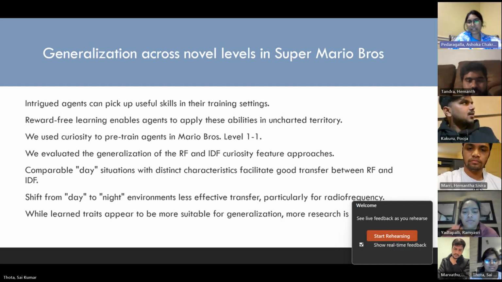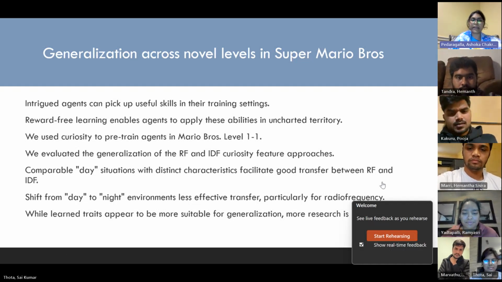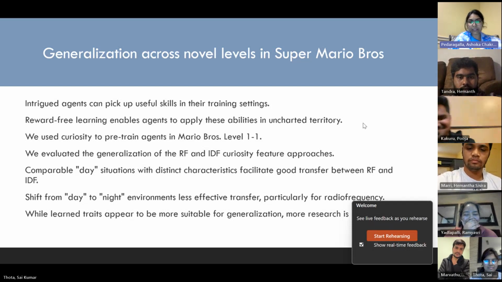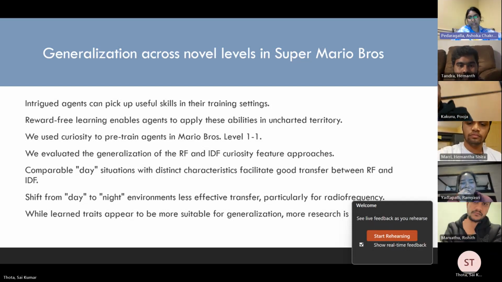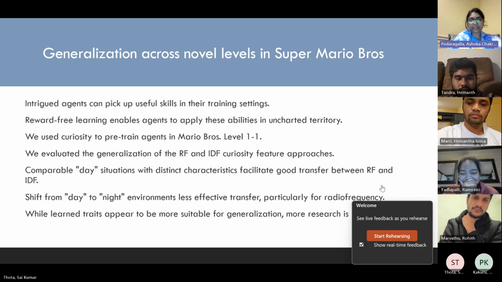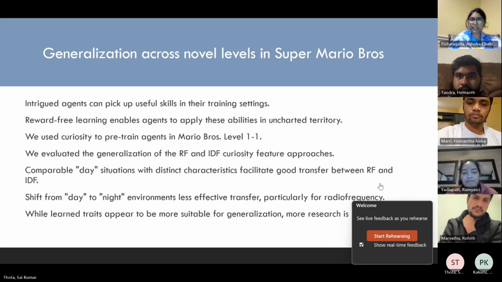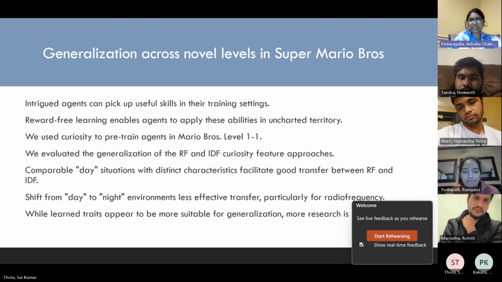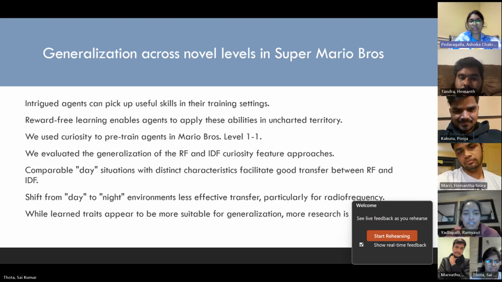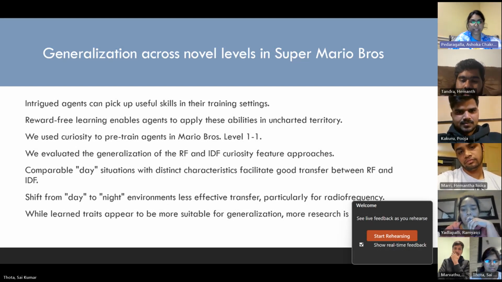In this study, we pre-trained an agent with curiosity alone on Mario Bros. Level 1-1 and examined its adaptation to novel levels. Comparing the fine tuning on different testing levels to training from scratch, we found strong transfer in a scenario with matching global statistics. In the second scenario, with the color scheme shift, transfer was a bit weaker. Interestingly, we learned that these features based on inverse dynamics showed superior transfer, indicating that curiosity driven learning equips agents for effective exploration in different environments.